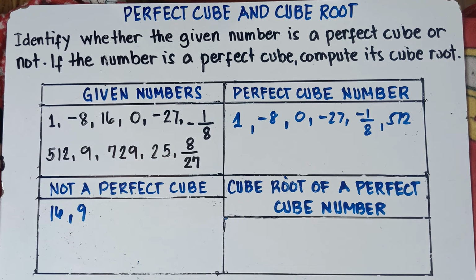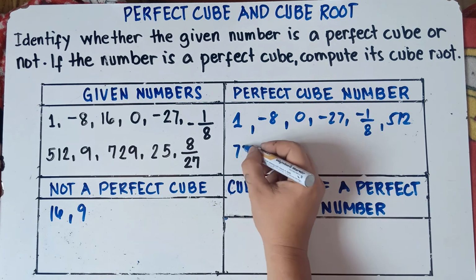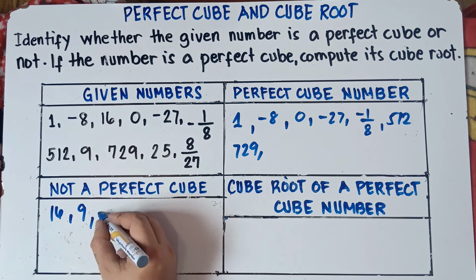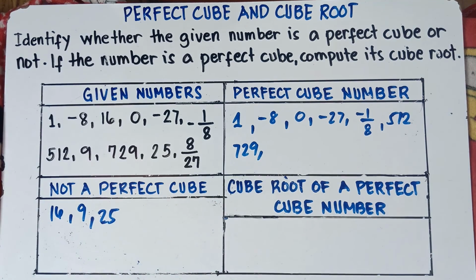729. Is 729 a perfect cube? Yup, 9 times 9 times 9, that's 729. So 729 is a perfect cube. How about 25? Is 25 a perfect cube? Nope, 25 is not a perfect cube. 25 is a perfect square.